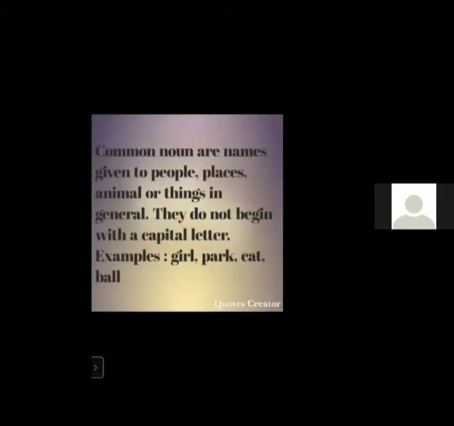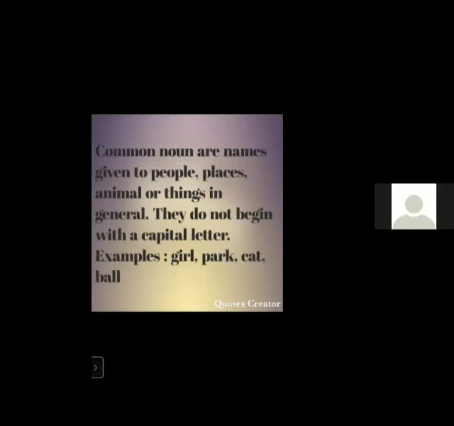Now see on the screen, children. First we will see about the common noun. Common nouns are names given to people, places, animals, or things in general. They do not begin with a capital letter. Examples: girl, park, cat, ball.